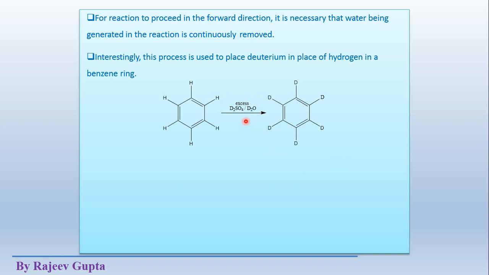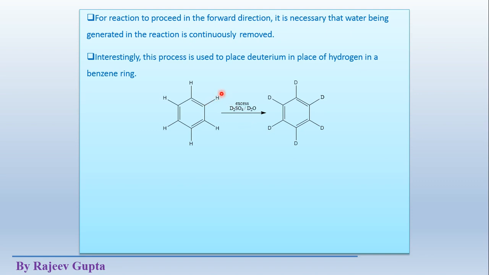After that, the sulfonic acid will break into the reactants, and in place of the sulfonic acid group, a hydrogen atom or deuterium atom could be added. But deuterium is present in excess in the reaction mixture, and benzene is present in very low amount. So there is only the probability of addition of deuterium instead of hydrogen.